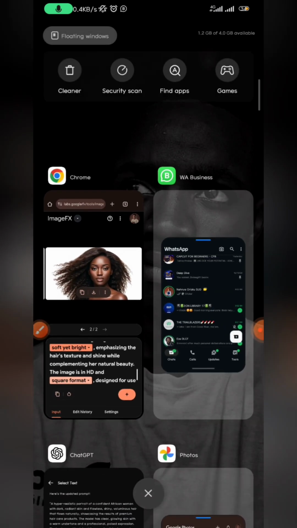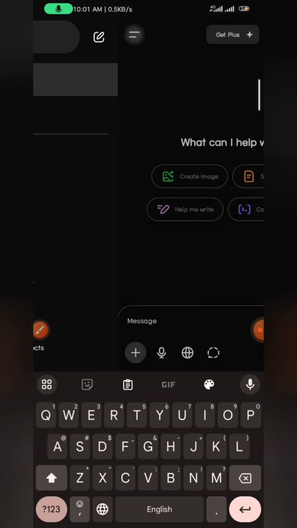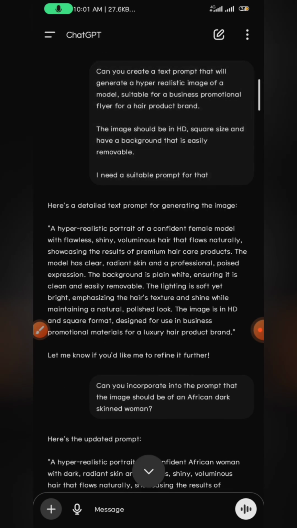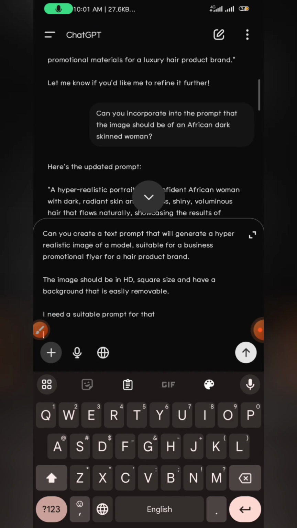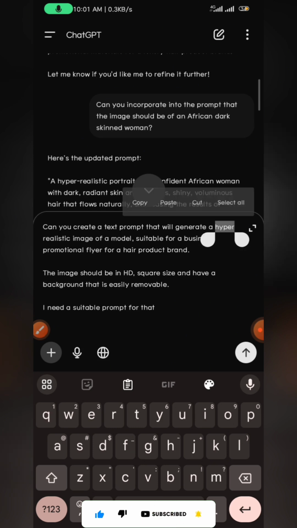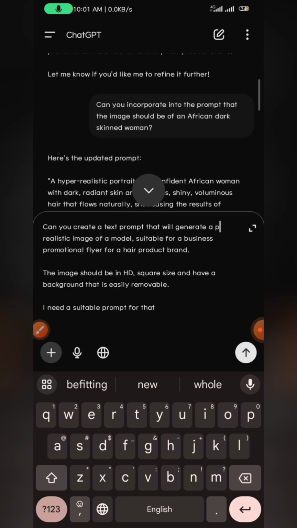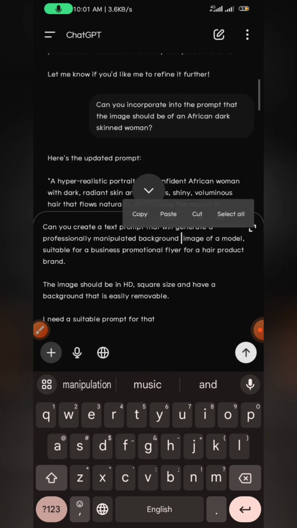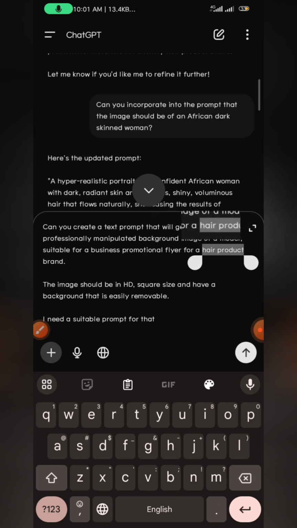Now, this does not just apply to exact images. You can do the same thing with that same prompt for a background. Let me just copy it and paste. Let's say, can you create a text prompt that will generate a professionally manipulated background image suitable for a background image. So let's just remove all of these parts.